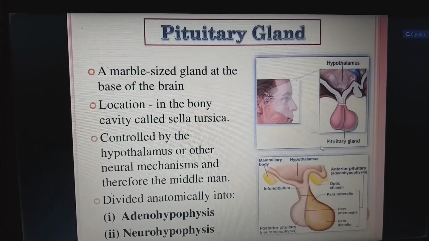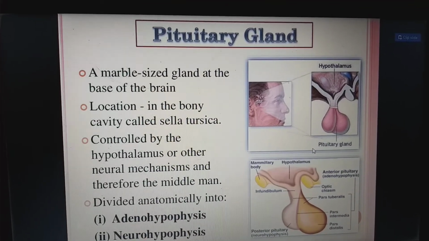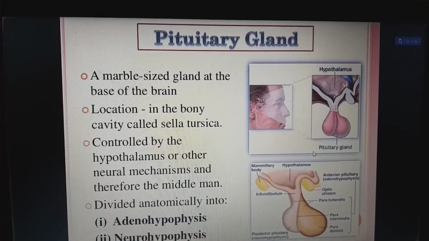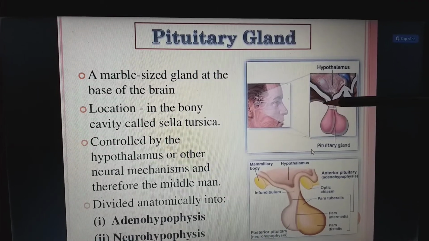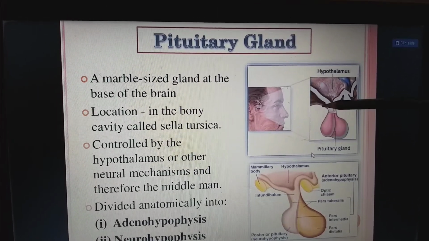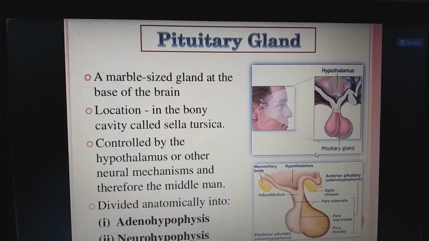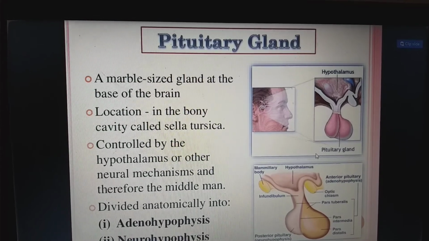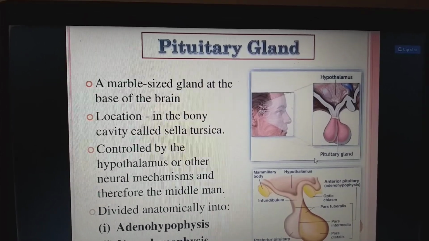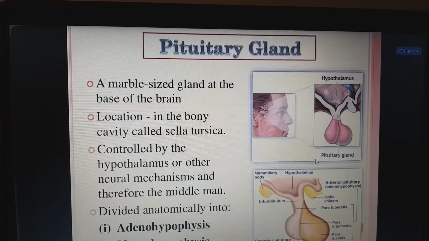And next, the pituitary gland, marble sized, at the base of the brain. Location: in the brain cavity called the sella turcica. So this is the pituitary gland. Here we have one bony projection inside the skull cavity, which we call the sella turcica. The pituitary gland is controlled by the hypothalamus or other neural mechanisms, and therefore it is the middleman.